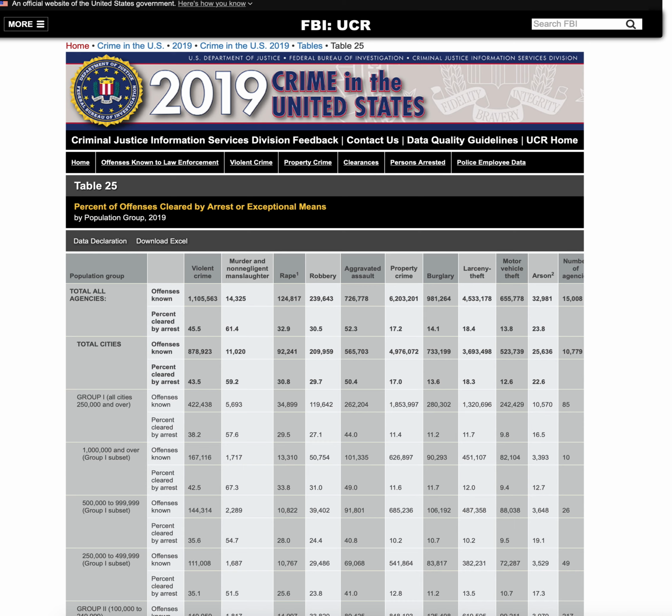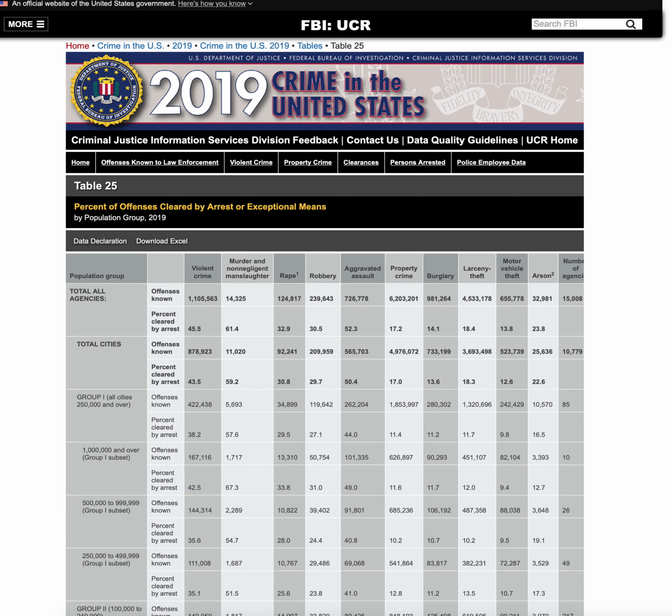So we're back on the FBI's website looking at crime data. In this chart, we're looking at the number of offenses known versus the numbers cleared by arrest or exceptional means. A clearance rate refers to a law enforcement agency's closure of a case.